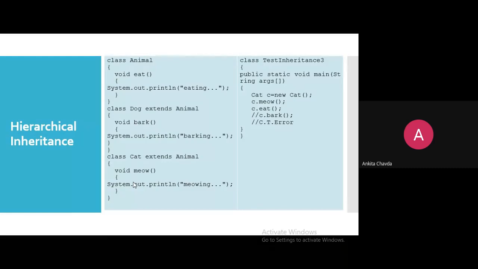After this, hierarchical inheritance. Hierarchical means, you know, right? One parent, many subclasses are there. They all are siblings. And we are generally creating the object of the subclass. So suppose I'm having one parent A and three child classes B, C and D. Which class object do I need to create?